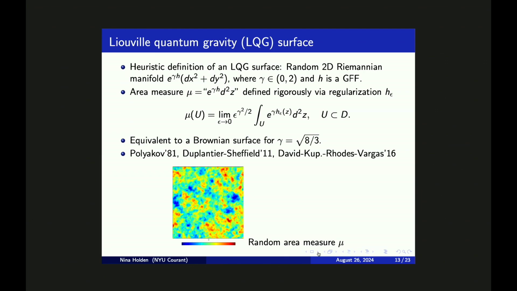When gamma is equal to the square root of 8 over 3, then this LQG surface is equivalent to what is called the Brownian surface. So this is actually not something we will be needing in this talk, but I'm mentioning it because probably most of you have heard about Brownian surfaces in other contexts, for example, the Brownian map. So the precise definition of the LQG and the GFF will actually not be needed either in the remainder of the talk. The only object from these slides that will appear later is this random area measure mu. So for the purpose of the rest of the talk, the only thing you need to remember is that Liouville quantum gravity is providing us some natural way of defining a random area measure in a subset of the complex plane.